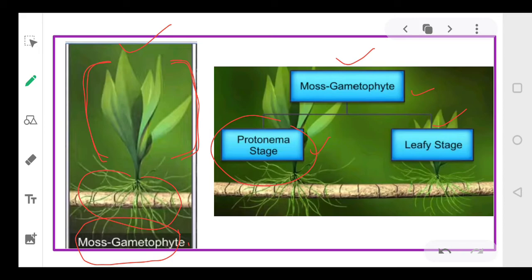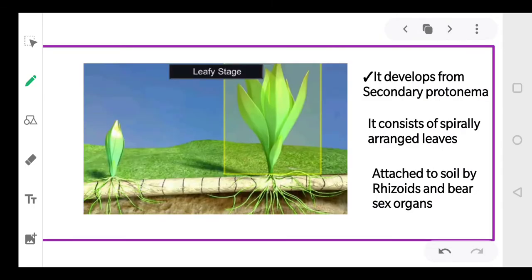So leafy stage में rhizoids की help से leaves जो हैं spirally arranged होती हैं and the plant is attached to the substratum. As you can see here, they are attached to the substratum with the help of rhizoids, and this stage also bears the sex organs. So leafy stage में आपके sex organs भी present होते हैं. Okay everyone? Now you can easily compare. Can you compare here? Yes. So this is your leafy stage as I was talking about, arranged in the form of a spiral and attached to the substratum with the help of the rhizoids. Clear?